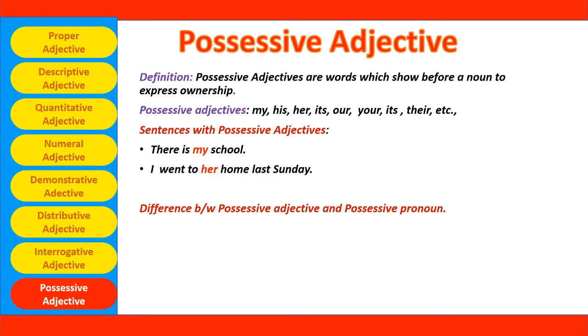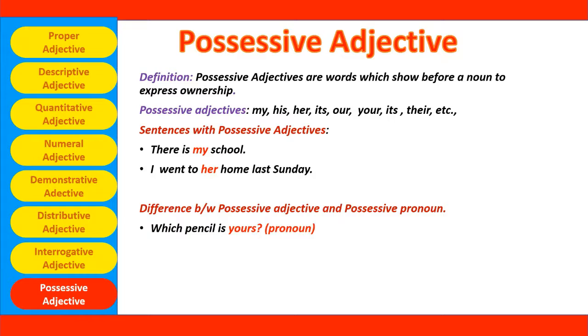And here my is a possessive adjective which is accompanied with the noun school, and her is a possessive adjective which is also along with the noun home. Now let's see the difference between possessive adjective and possessive pronoun. Which pencil is yours? Here pencil is a noun and yours is a possessive pronoun.